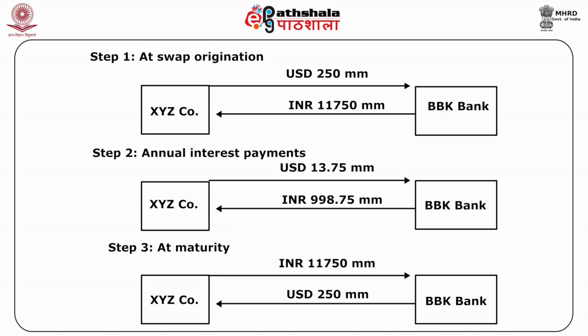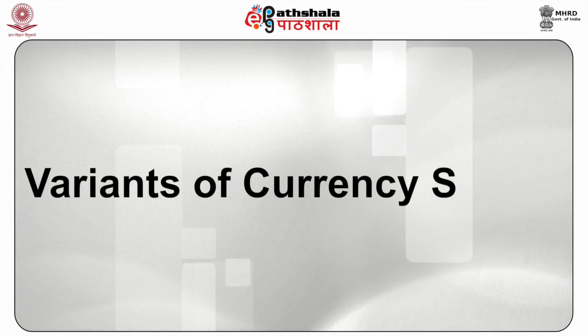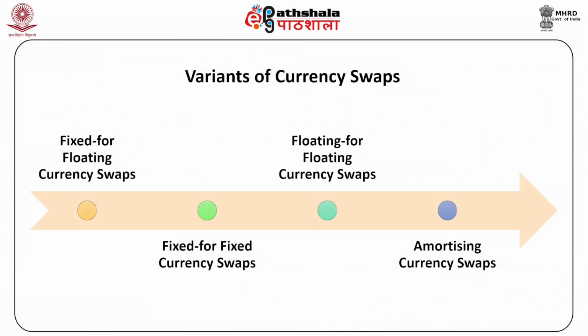The company may pay USD in step 1 and receive INR, and receive Euro in step 3 and pay INR. Depending upon the client's requirement, banks structure swaps with varying features. Variants of currency swaps: like interest rate swaps, currency swaps have the following forms: fixed for floating, fixed for fixed, floating for floating, and amortizing currency swaps.